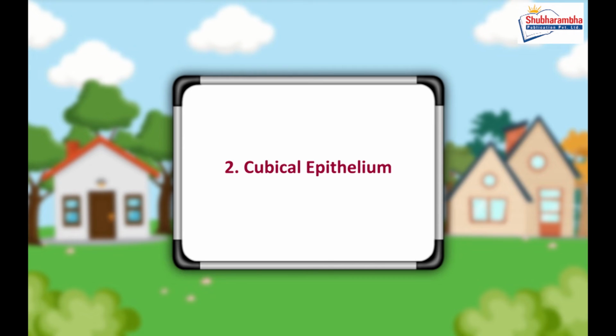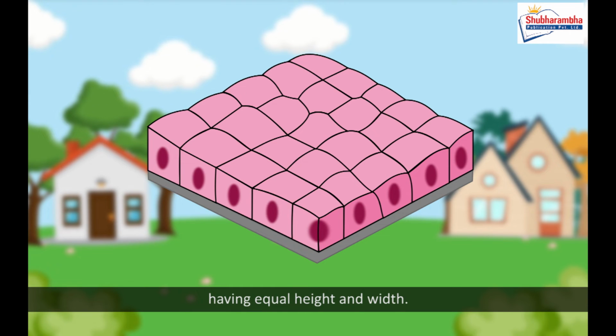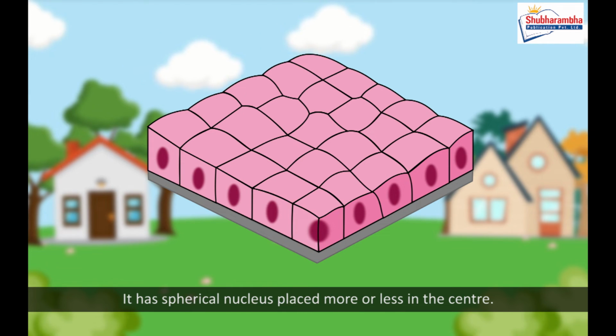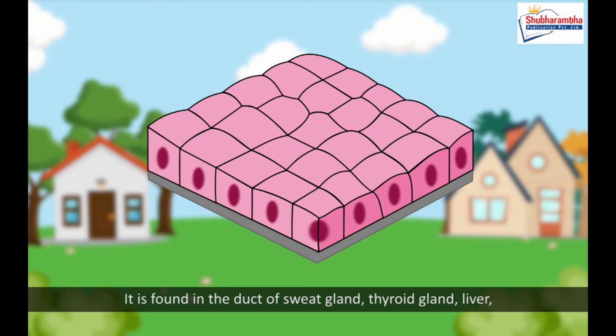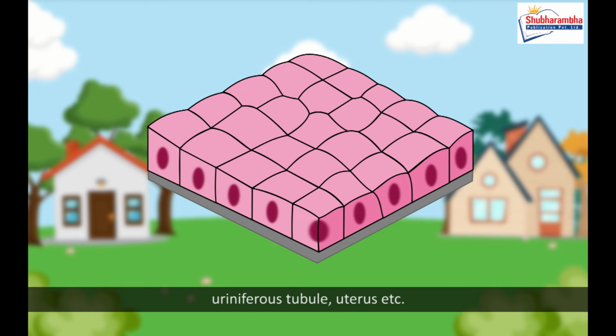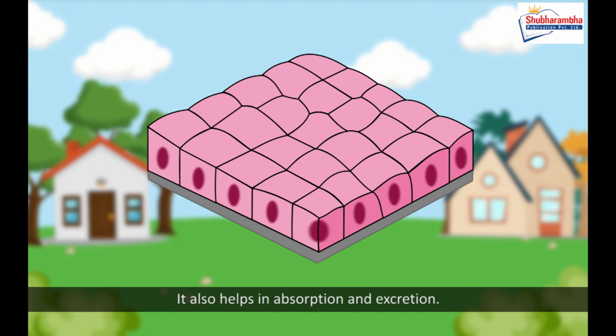2. Cubical epithelium. It is also a single-layered epithelial tissue. It consists of cuboidal cells, having equal height and width. It has spherical nucleus placed more or less in the center. The cells are closely fitted together and lie on a basement membrane. It is found in the duct of sweat gland, thyroid gland, liver, uriniferous tubule, uterus, etc. It is actively involved in the conduction of secretory materials. It also helps in absorption and excretion.